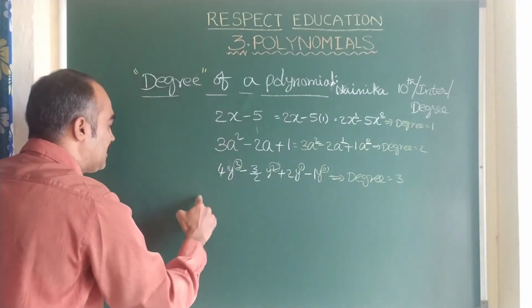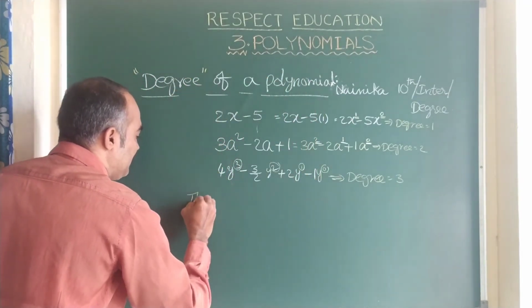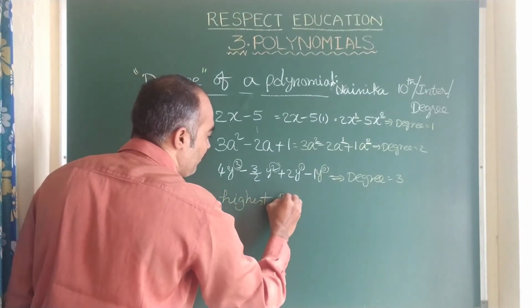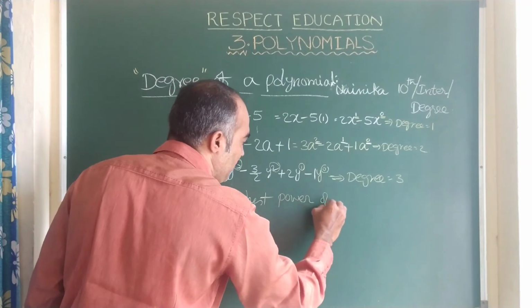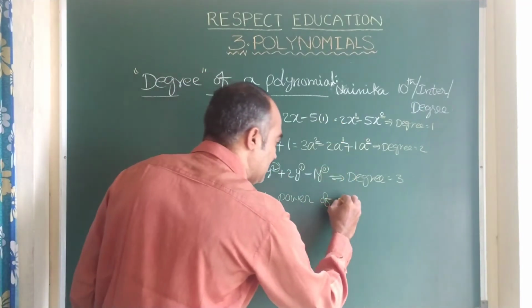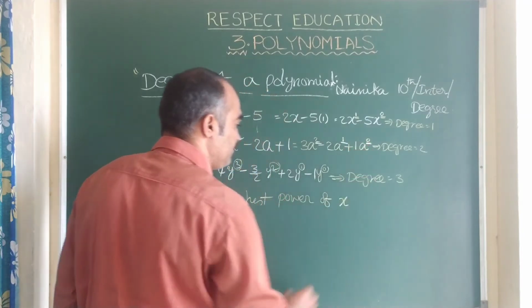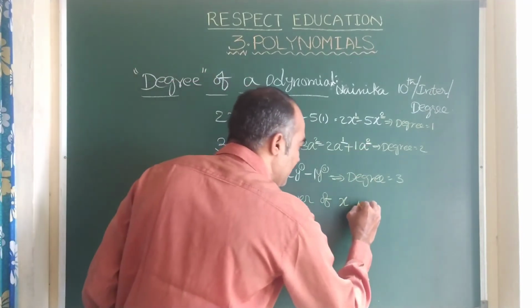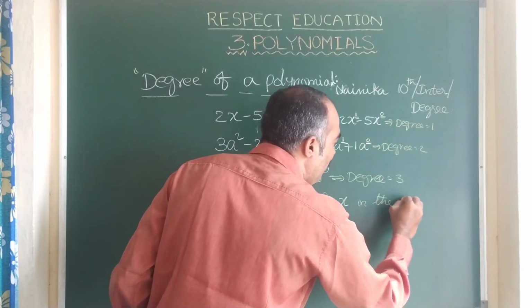For this I am writing the statement here, children. See, the highest power of variable. So we can write it as, for example, if we write as x, the highest power of x in the polynomial p of x.